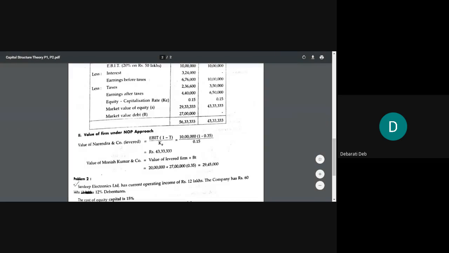All right, so till this much, you just see after the class whether there is any doubt or whether it is clear to you. And tomorrow I will show you how to calculate the value of an unlevered firm under NOI approach.